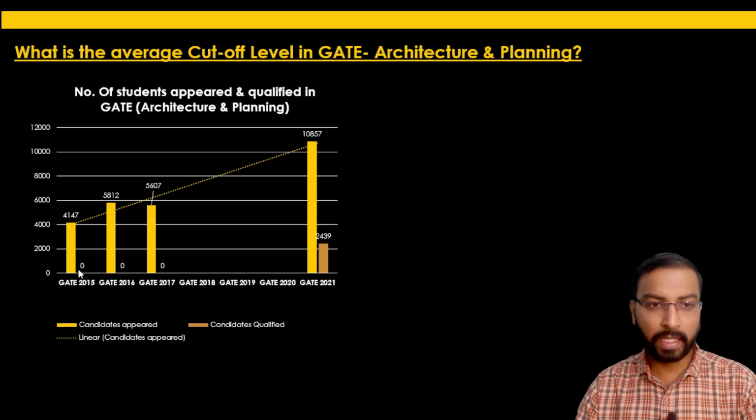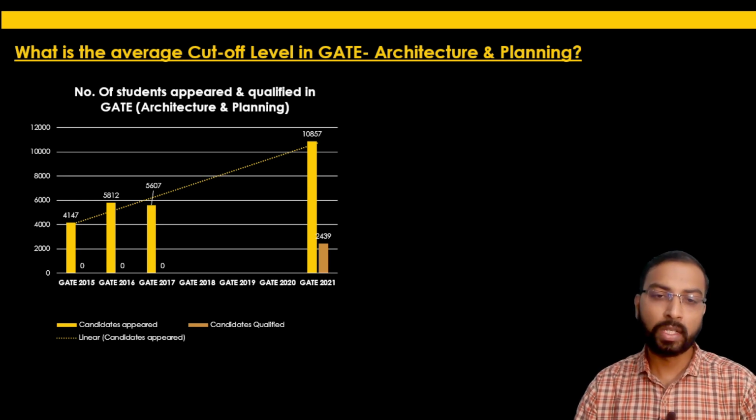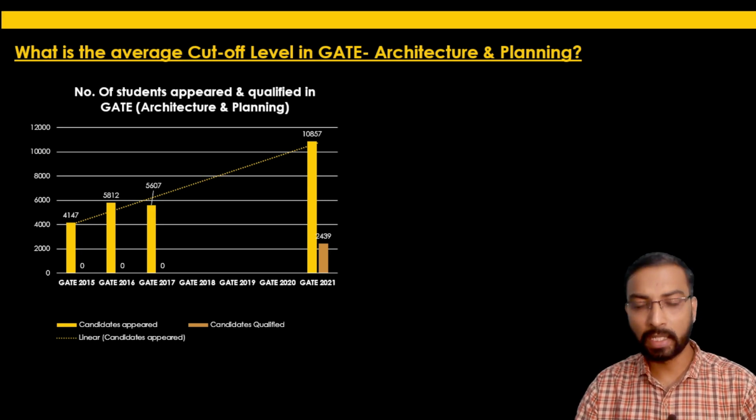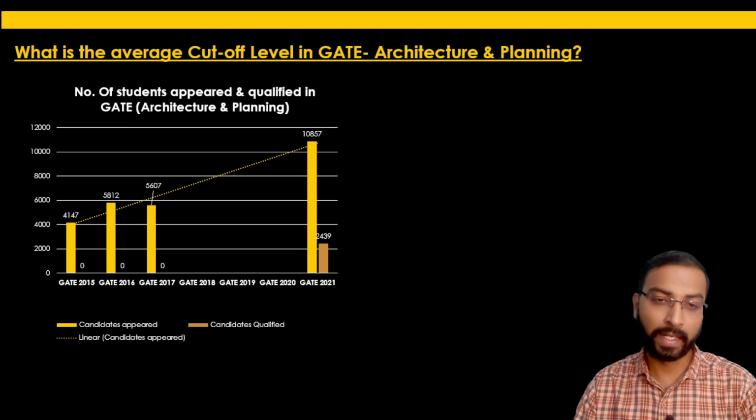I don't have the data related to 2015, 16, 17, and the years 2018 to 2020, because earlier the conducting institute for the GATE exam was not declaring such kind of data. Right now, from GATE 2020, the organizing institute is displaying the highest marks the candidate has secured in that particular paper, as well as the number of students who have appeared for the GATE exam, and how many students have successfully qualified that GATE exam.